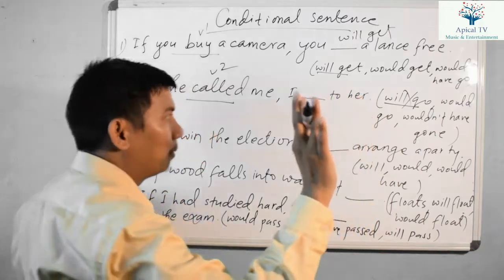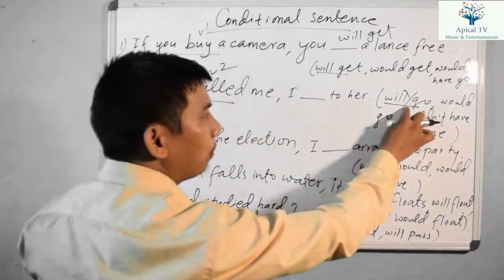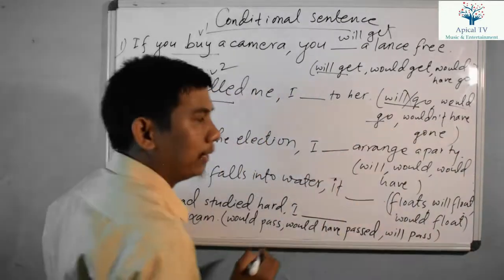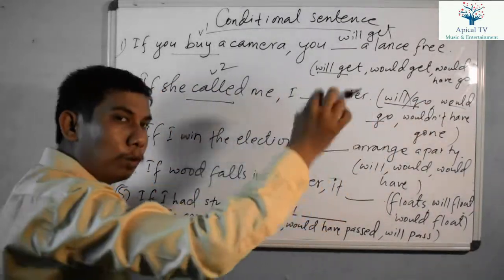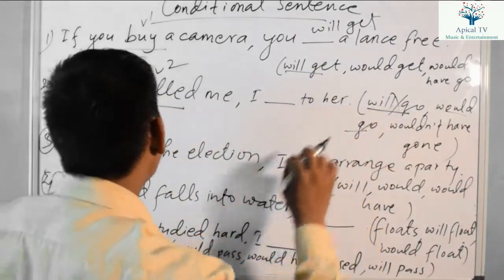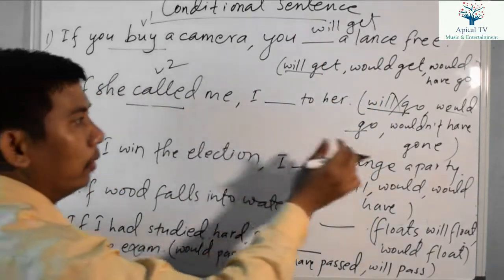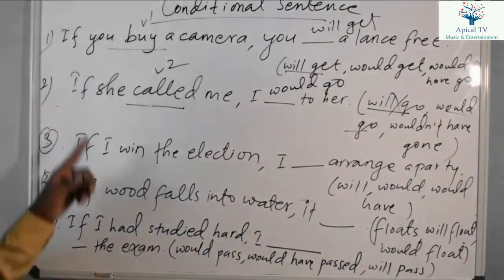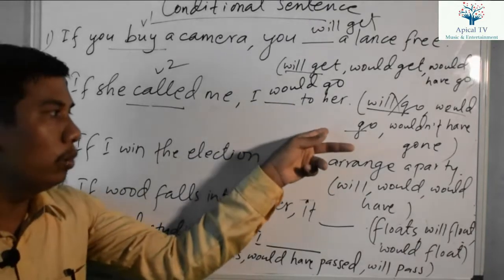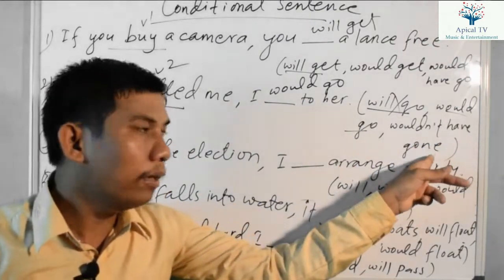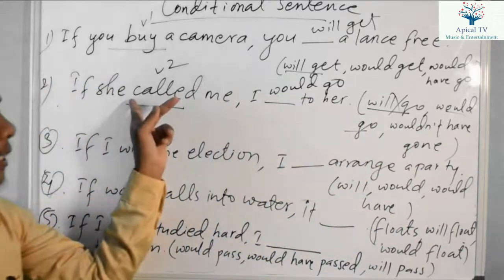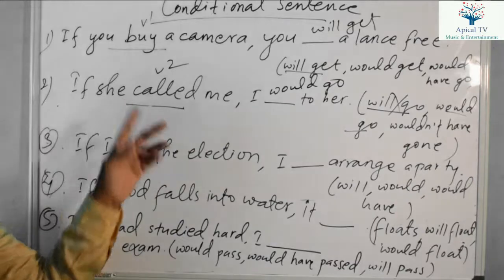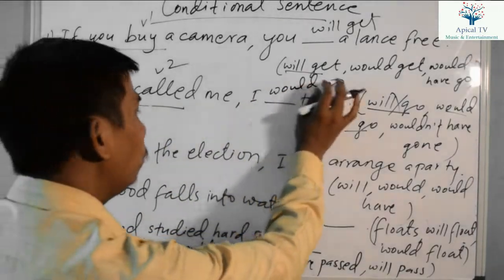There is no simple present tense used in the if clause. We shouldn't use will plus verb 1 here. Would plus verb 1 is suitable here. We can use would, could, should or might plus verb 1 if that is simple past tense. So we have to use would go to her. If she called me, I would go to her. Wouldn't have gone is not possible because this is not past perfect tense. This is simple past tense used in the if clause, so we have selected would plus verb 1.